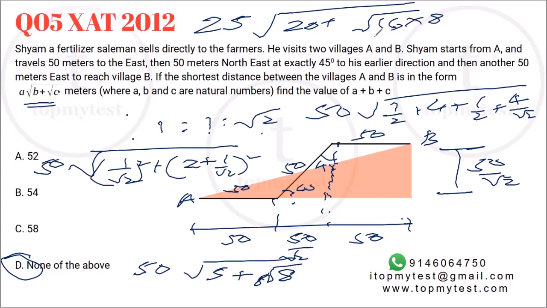Now 16 into 8 itself is a 3-digit number. None of the options are a 3-digit number. I can alternately try to push a 5. That will be even bigger because I'll be pushing a 5 inside, so it will become 25 here. 25 into 5 itself is 125. And when I put a 25 inside the second square root, I'll have to multiply it by 625, which basically will go out of the range. So none of these, one of those ZAT questions where you actually have to mark none of these, because none of these is the most prevalent option which comes up in ZAT. Right. So that completes this particular question.